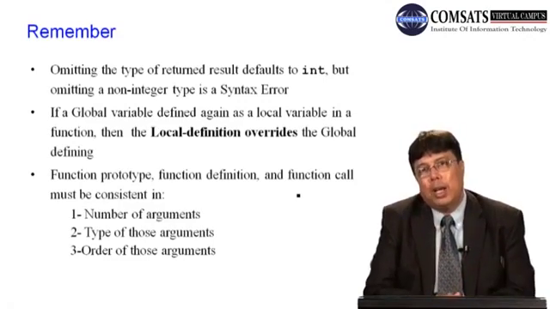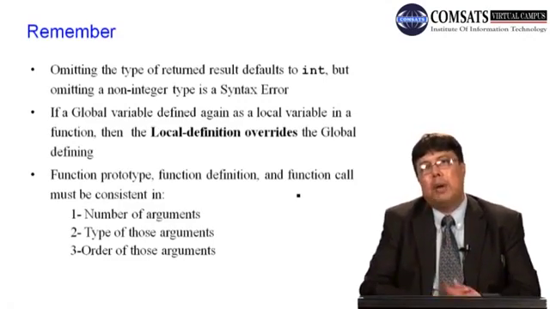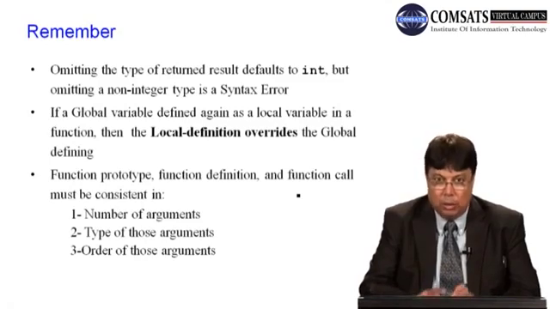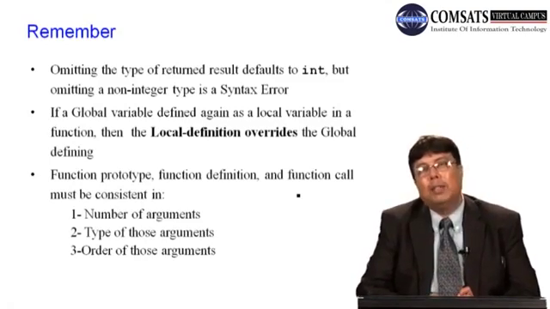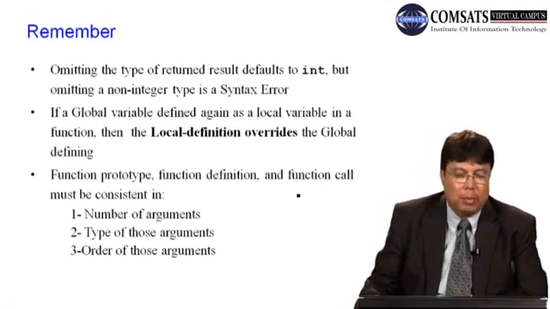So whenever you refer to the name of that locally defined variable, although it may have the same name, it is only visible and available within that particular function. I will demonstrate it with an example also.